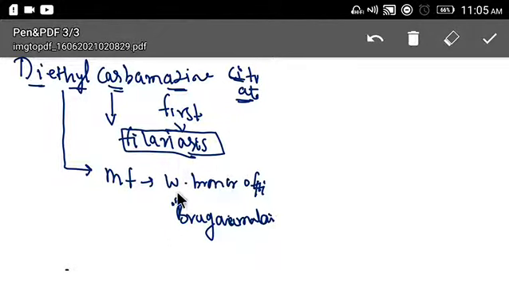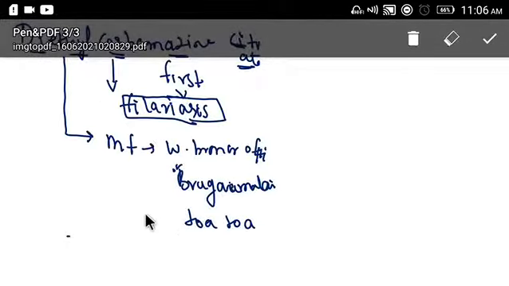It also kills microfilaria of Loa loa, and it also kills microfilaria of Onchocerca volvulus. So in filariasis, it kills the microfilaria of Wuchereria bancrofti, Brugia malayi, Loa loa, and Onchocerca volvulus. Clear?